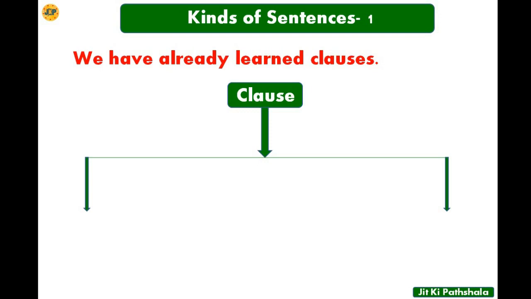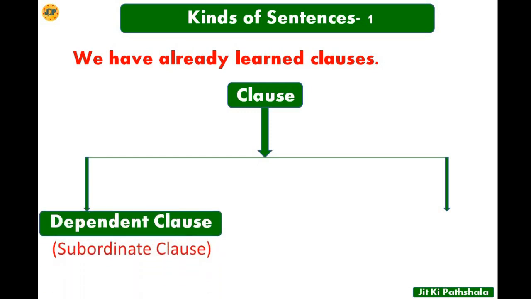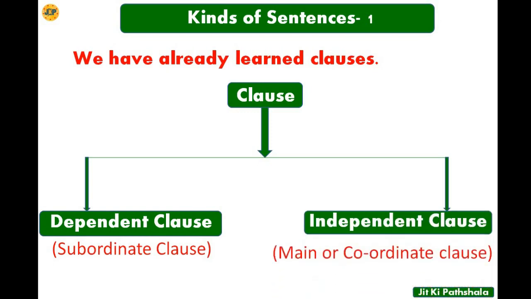And we have already learned clauses, and in the last video I have already explained clauses to you. So who has not watched it, you can click the I button given above. So here we will see, as we have already learned, that clauses are of two types: dependent clause, which is also known as subordinate clause, and independent clause, which is known as main clause or coordinate clause. So this thing is very important to learn.